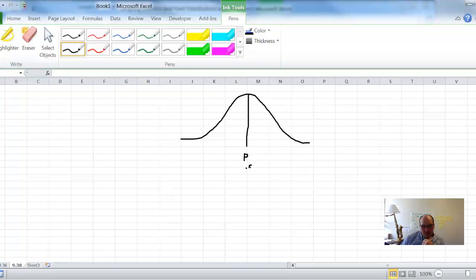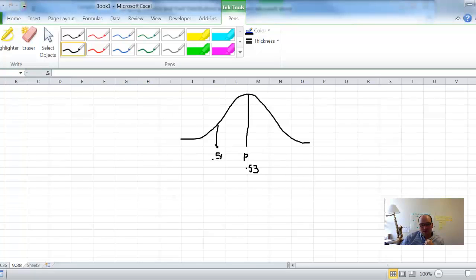Now, why do I say it equals 0.53? Because this is what's expected. This is what they told us was supposed to happen. 0.53. So there's 0.53. We went out and sampled. And what did we get? We found 50%. So I don't know where that is yet, but it's over here to the left somewhere. Let's see right here, and it's 0.50.